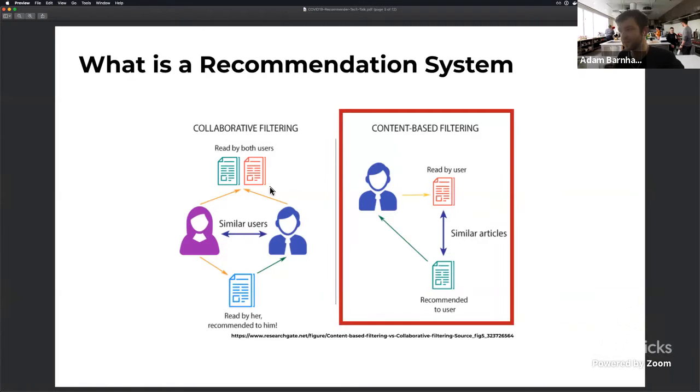So what this does is it basically says, okay, what is an example of something that the user is interested in? And then finding similar things to that, let's say it's a show in this case, or a repository in our case, finding similar examples that are similar to what that user is actually looking at. So in this case, we're not actually looking at other users' actions. We're instead comparing similar, this is called articles, but in our case, it's going to be repositories.